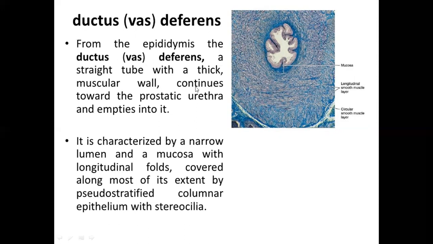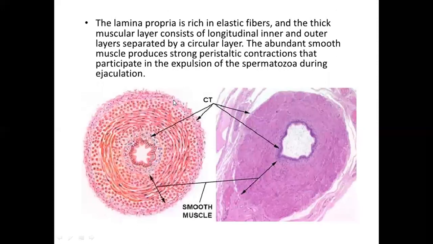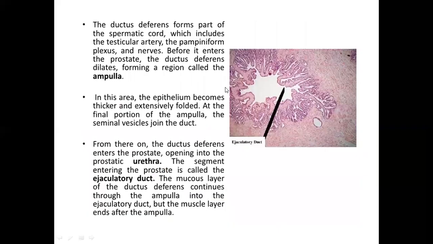Here is the diagram. The lamina propria is rich in elastic fibers, and the thick muscular layer consists of longitudinal inner and outer layers separated by a circular layer. This is the diagram. Here you can see the smooth muscles, connective tissue. The ductus deferens forms part of the spermatic cord, which includes testicular artery, the pampiniform plexus, and the nerves.